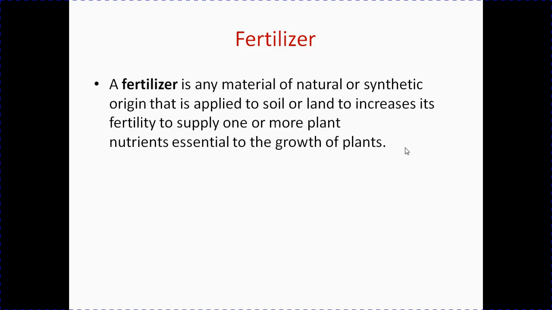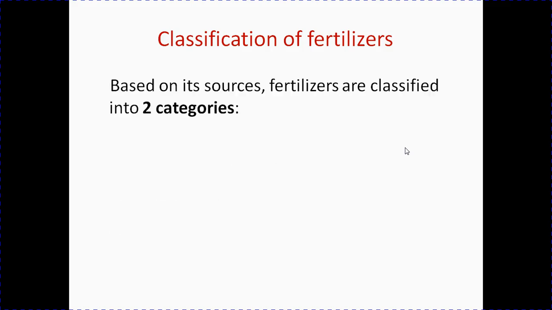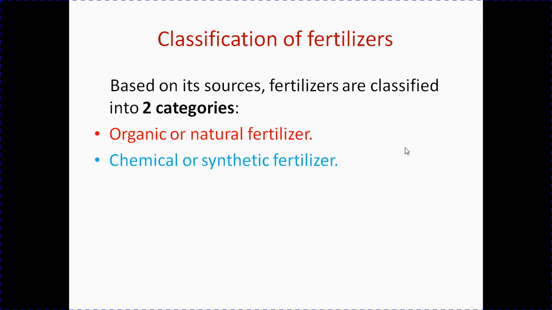Next, our topic is fertilizer. What is fertilizer? A fertilizer is any material of natural and synthetic origin that is applied to soil or land to increase its fertility, to supply one or more plant nutrients essential to the growth of plants. Classifications of fertilizers. Based on its sources, its origins, fertilizers are classified into 2 categories. 1. Organic or natural fertilizer. 2. Chemical or synthetic fertilizer.